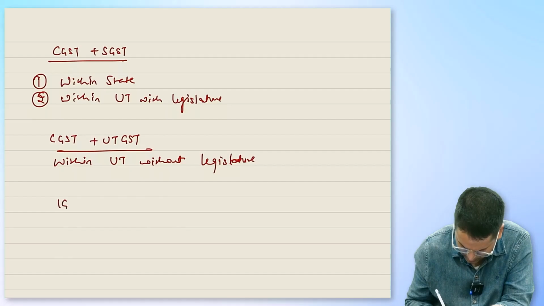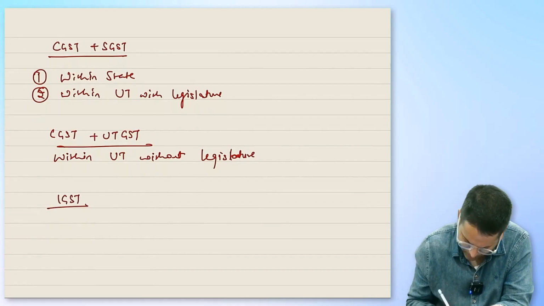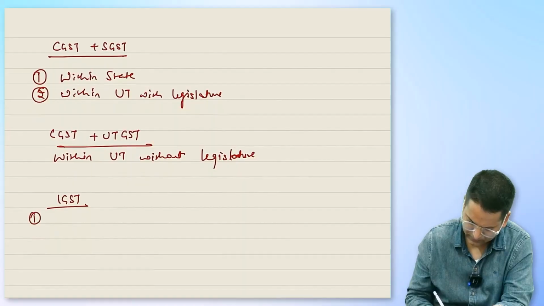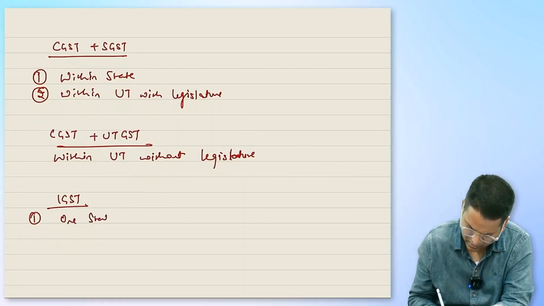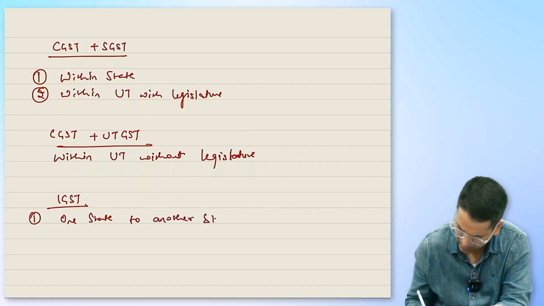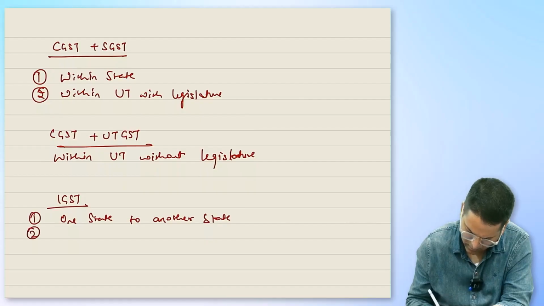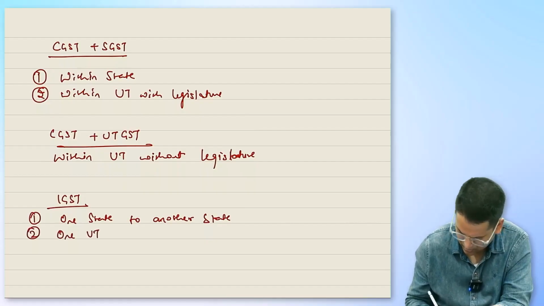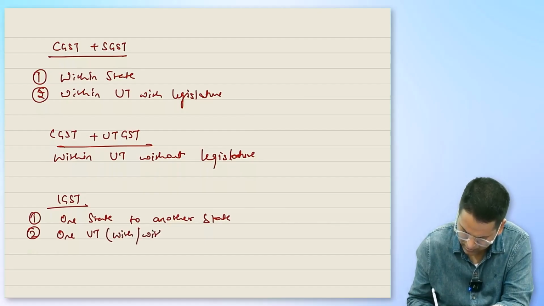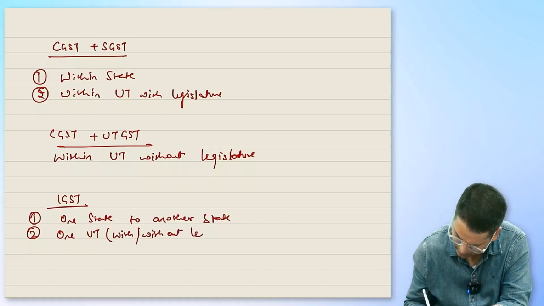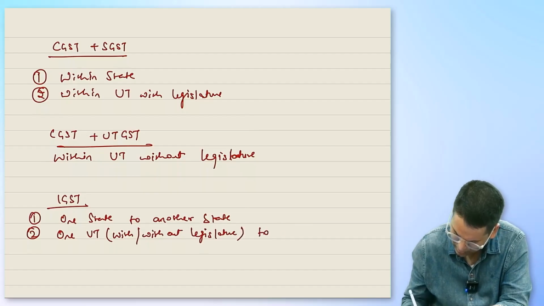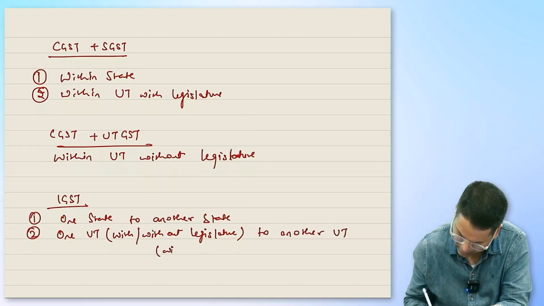Okay. When is IGST levied? One, from one state to another state. Second, one UT with or without legislature, no matter which UT it is, to another UT with or without legislature.